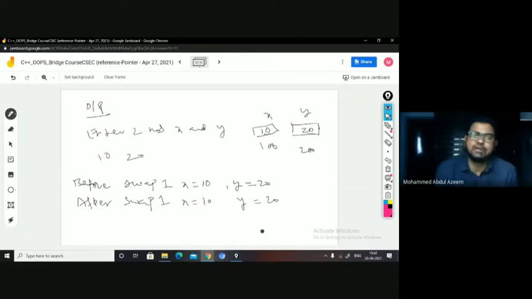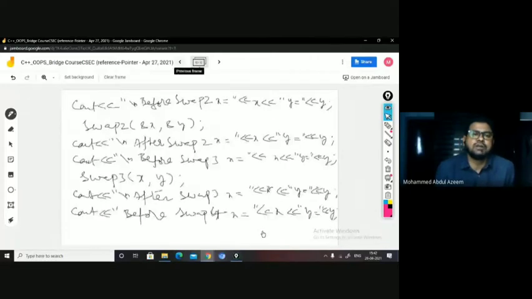There is no swap at all, right? Because it's a call by value. In call by value, what happens? The execution is done on the local arguments once it takes the values from the actual arguments, right? They are not reflected on the actual, right? That is the difference you may have observed. Now you can see what is going to happen when I am calling the call by address, right?